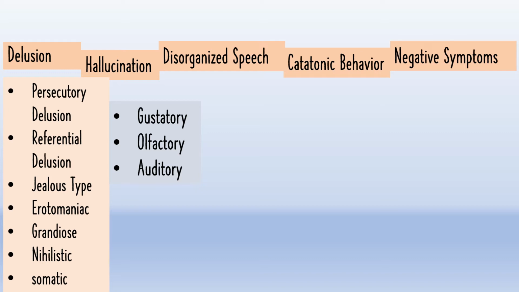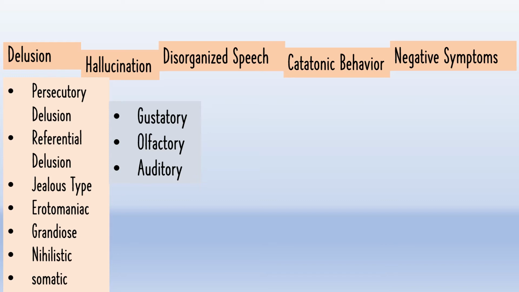And there are 2 other types that define hallucinations, and they are named hypnagogic and hypnopompic. When a person experiences a hallucination during sleep time, it is named hypnagogic. And when a person experiences hallucinations during wake time, it is named hypnopompic.